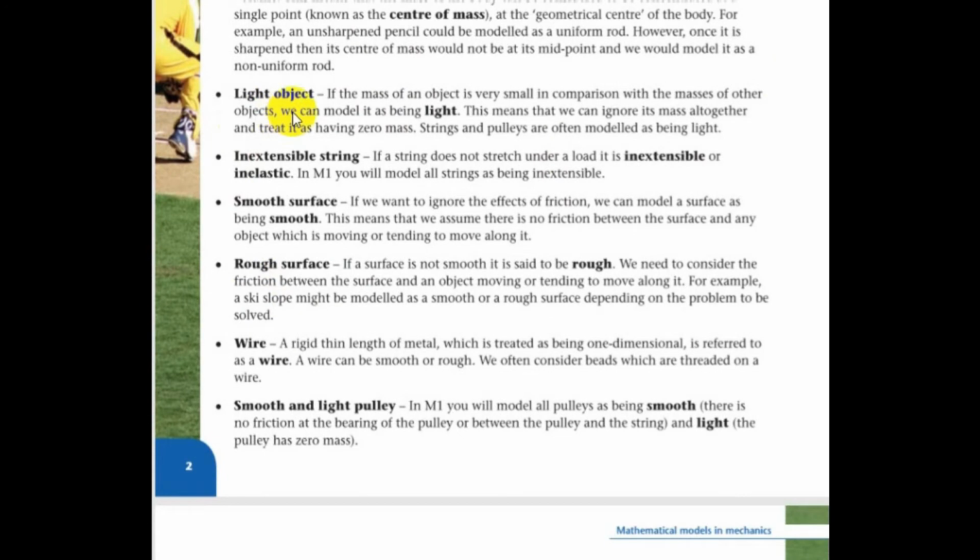The next term is light object. Whenever the question mentions a light object, or says that the object is considered to be light, it indicates that the mass of the object is 0, or you can directly consider the mass of the object to be 0, or think of it as the mass being really small, or negligible, so it won't even change your mathematical calculations. So whenever the question mentions light object, just put zero newtons. The mass of the object is zero.